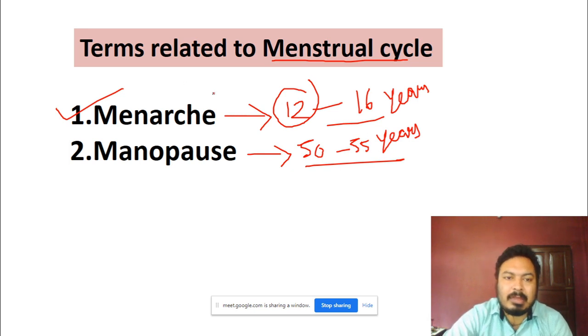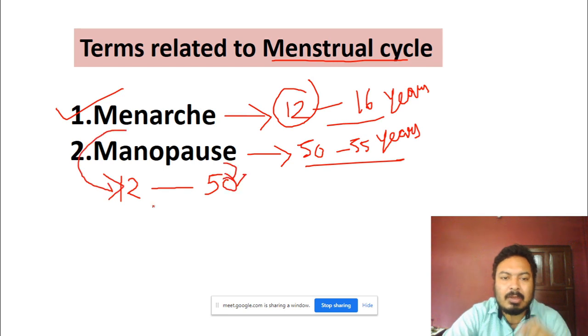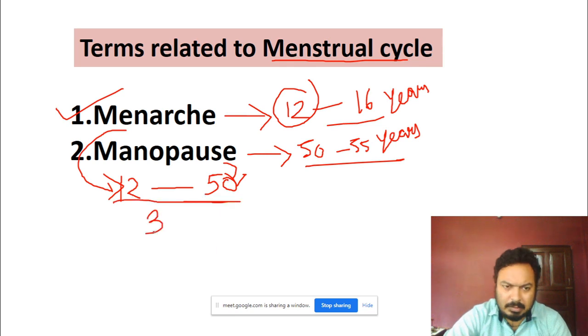Now just think about it. If a girl attains menarche at 12 years and menopause occurs at 50 years, how many years are there in between? It is almost 38 years.